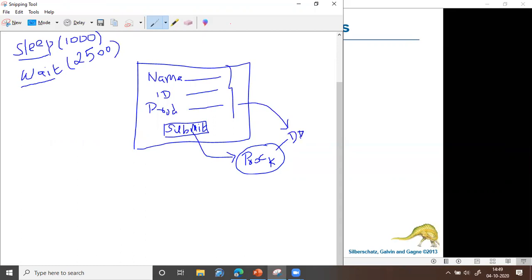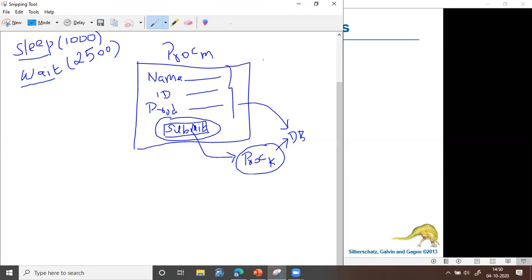Now there are two processes running in the system. This is one process, the main process, so I'll call it process M. And this is process K. But process M will be waiting for which event? Process M will be waiting for the event submit. Until submit is clicked, process M will not call process K.